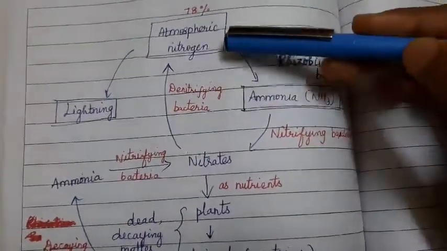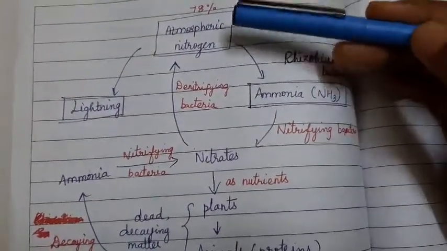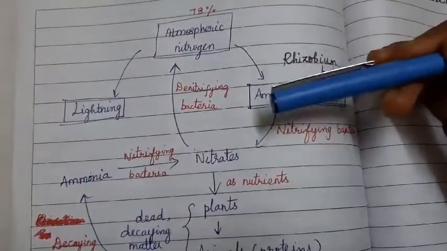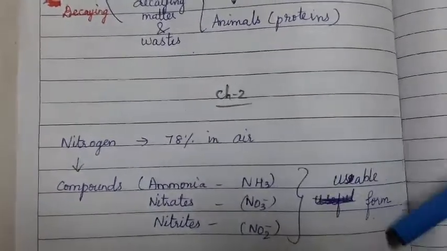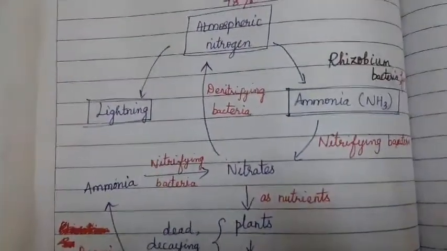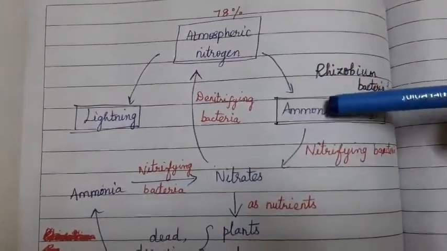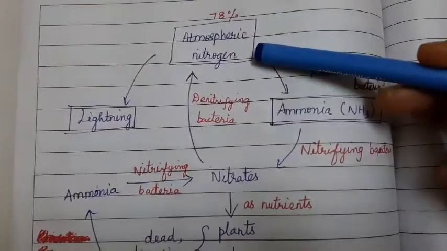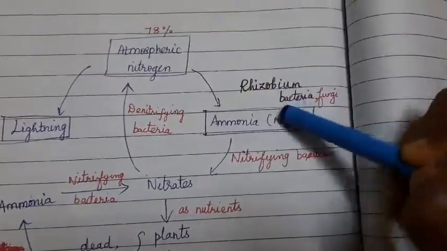Understood? So the atmospheric nitrogen cannot be used directly. It has to be converted into its nitrogenous compounds as ammonia, nitrates and nitrites. Only then can it be used. So the nitrogenous compound ammonia is separated from the atmospheric nitrogen with the help of rhizobium bacteria and fungi.